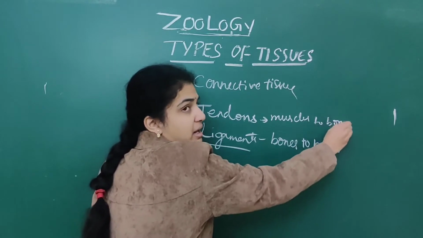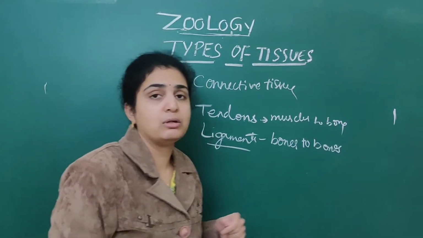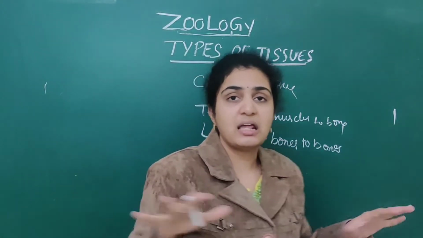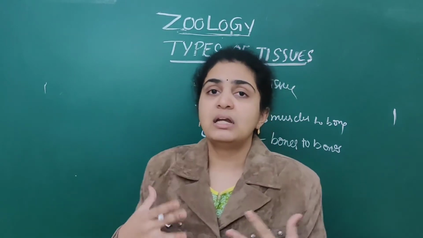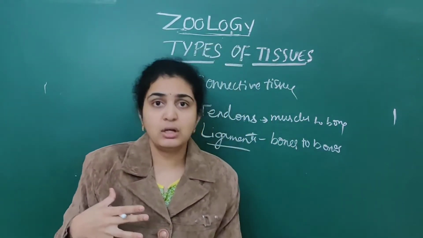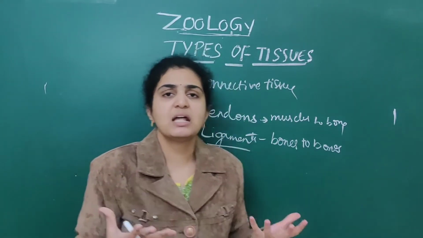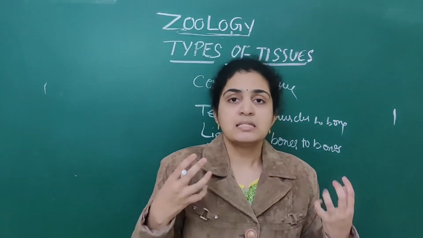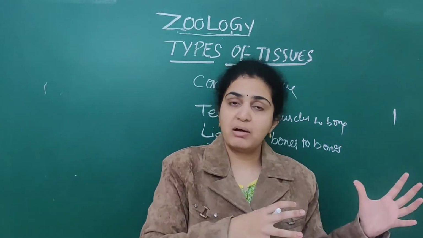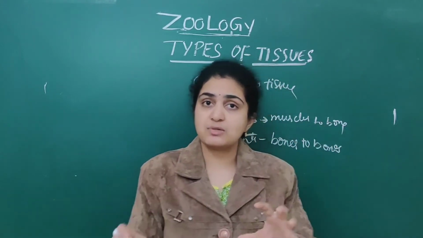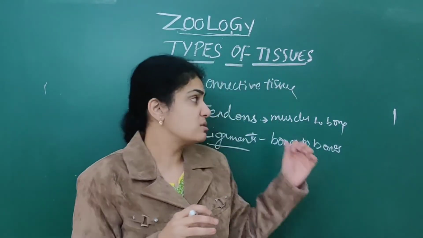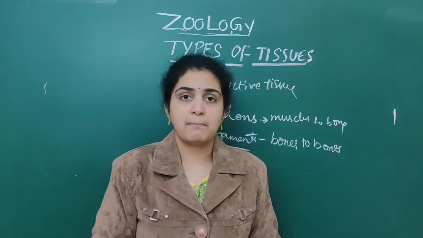These two come under dense regular connective tissue, where cells and fibers are arranged regularly. Under dense irregular, what we have seen is skin. Skin comes under compound epithelium, as well as under dense irregular, where skin is also the example.